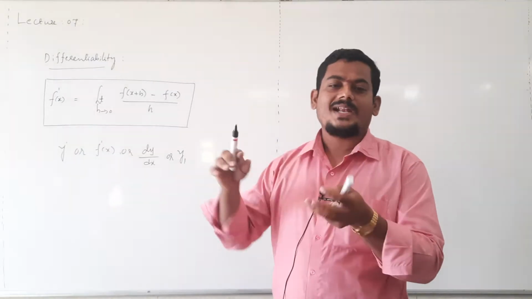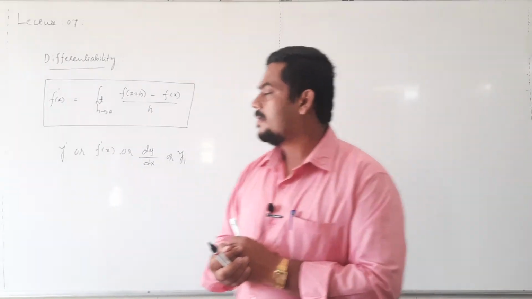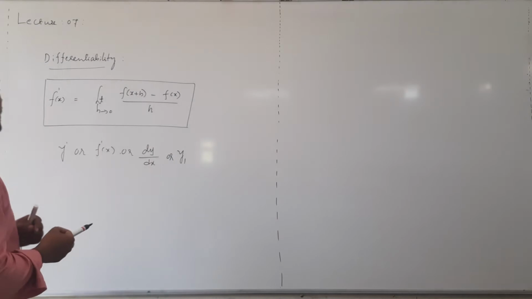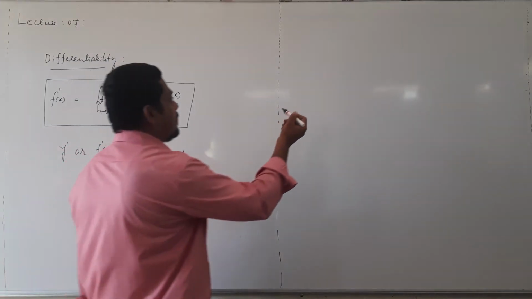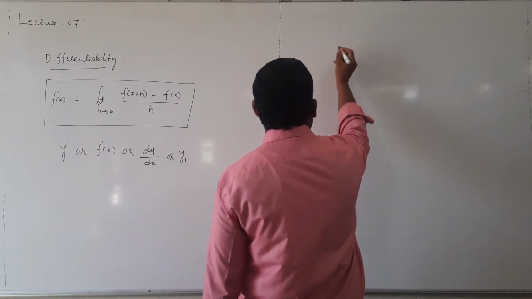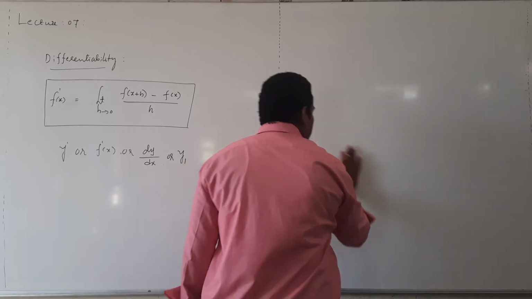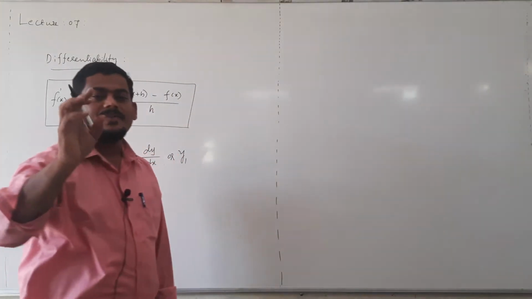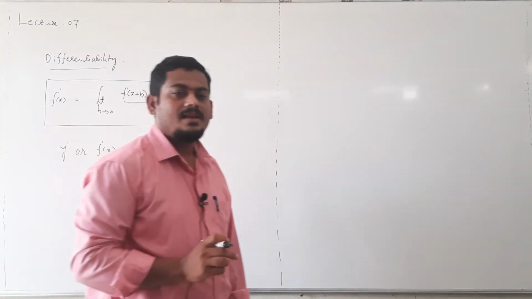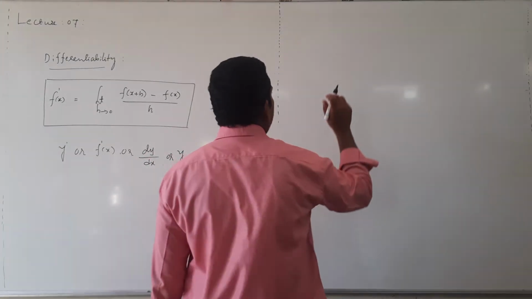Limit means left hand limit and right hand limit. Differentiability of the function at a point. Any function f of x is said to be differentiable at x equal to a.